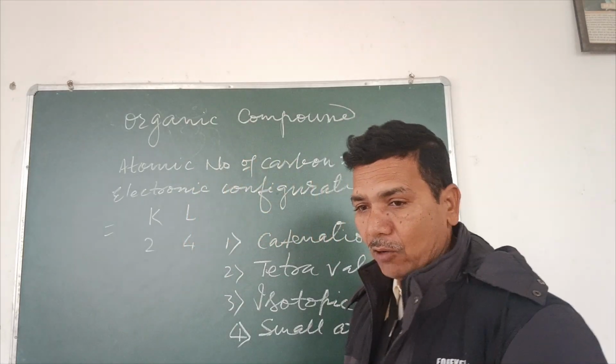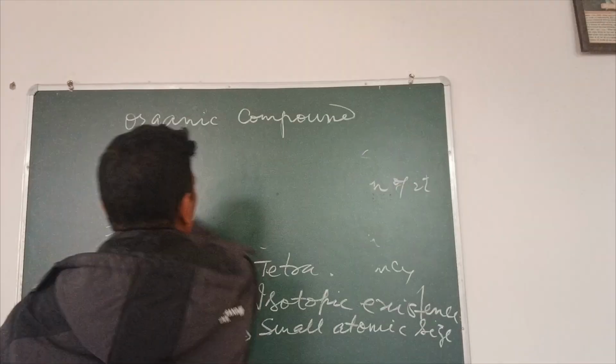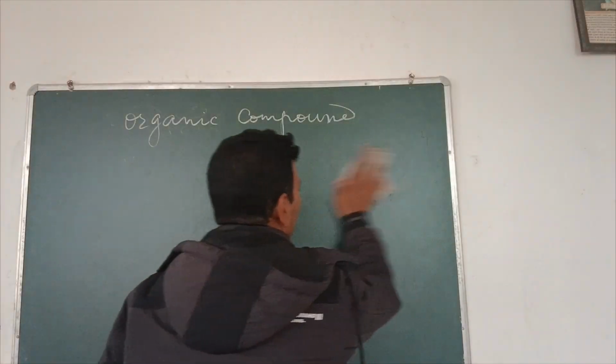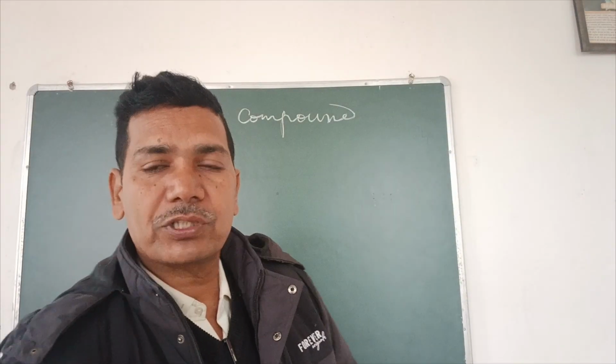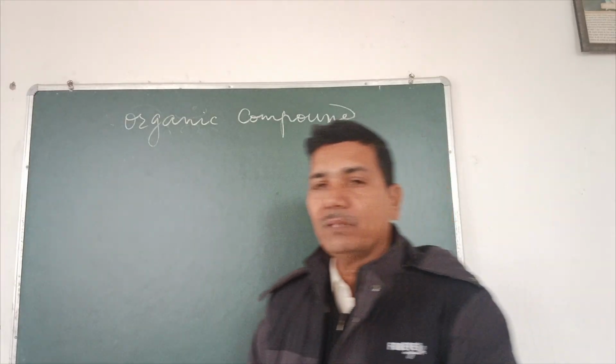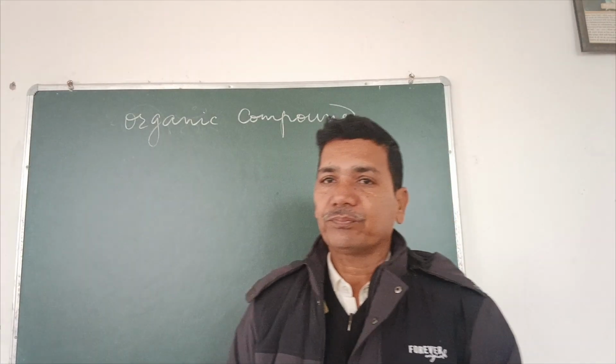Let us now proceed. This is one of the important questions which is liable to be asked in the examination: the reasons for the abundance of organic compounds.